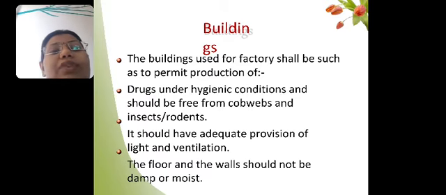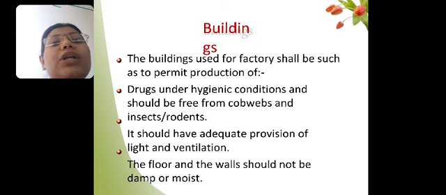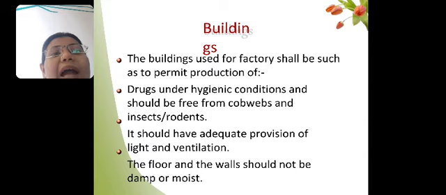For that we can use different types of insecticides which are given in the Drugs and Cosmetics Act. We cannot use insecticides or pesticides which are not mentioned in the Drugs and Cosmetics Act. It should also have proper light and ventilation, so that aeration is there, which will decrease the chances of contamination.